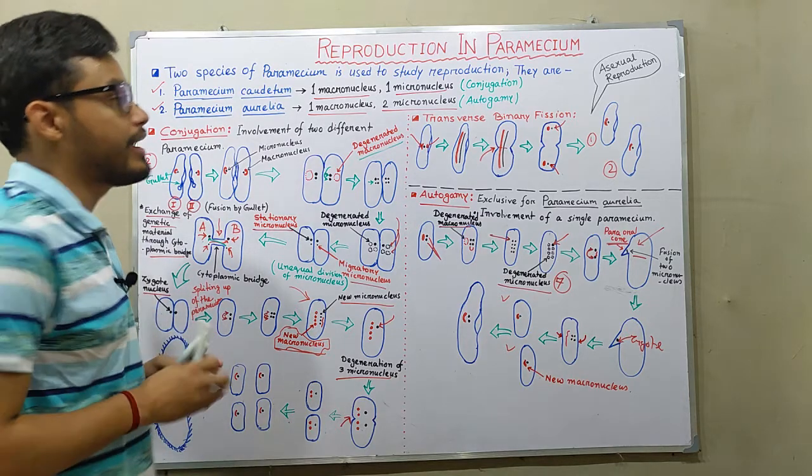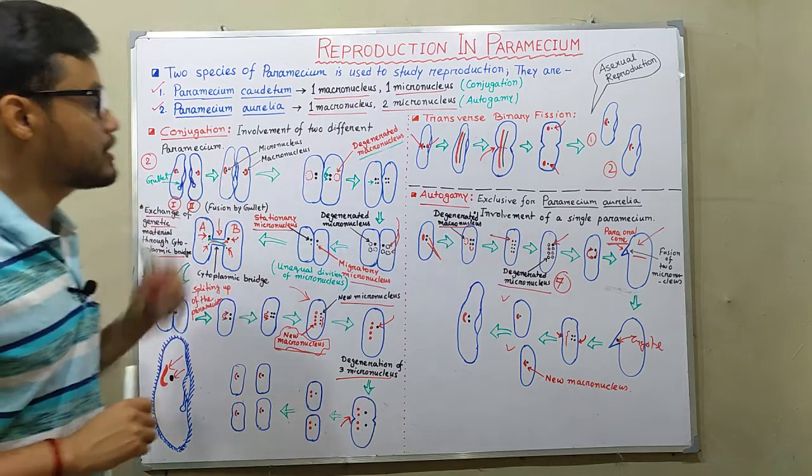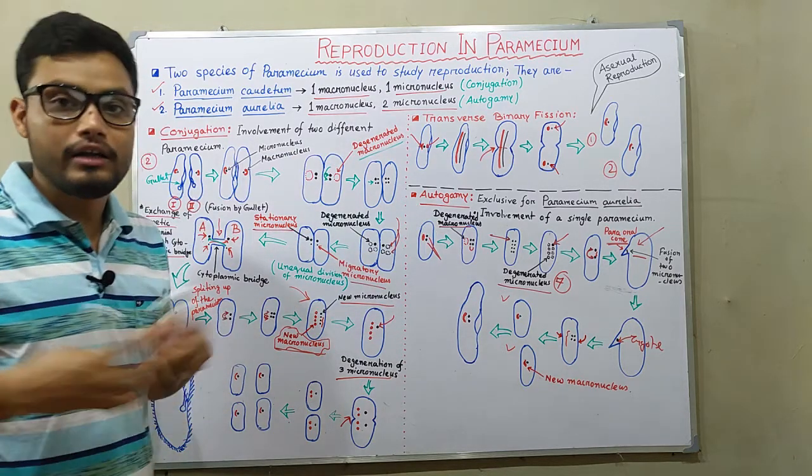So I think this video helps you to understand the asexual reproduction, conjugation and autogamy in different species of Paramecium.